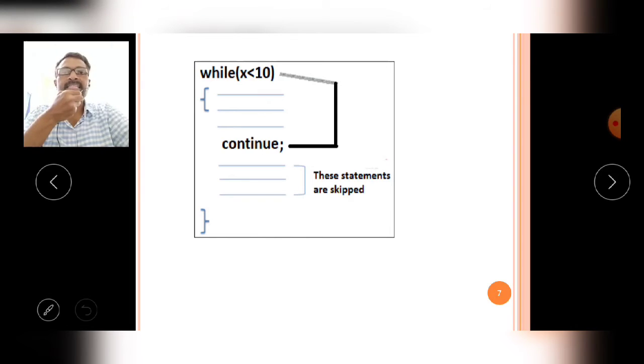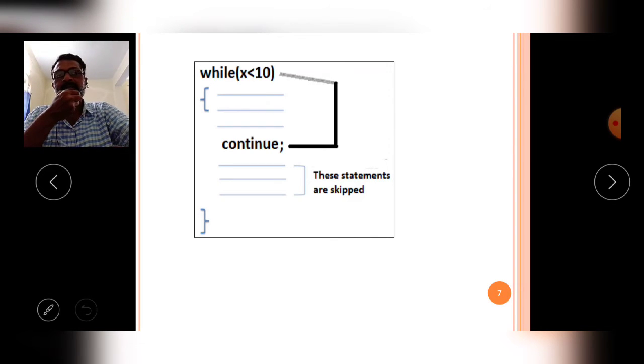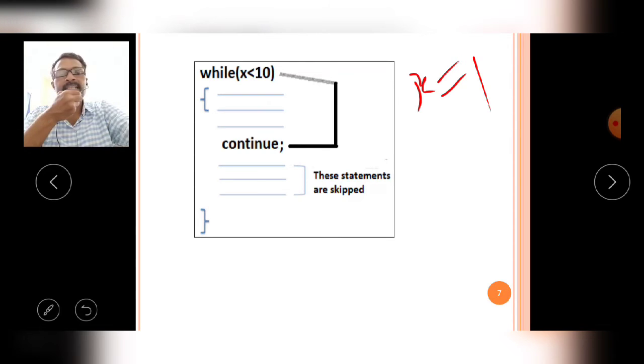For example, see the example carefully. Here I am writing a program like this: while x is less than or equal to 10, open curly brace, close curly brace, and I write some program inside. In this program, the while loop is executed 10 times. Why? Because I am using x equal to 1 and x less than or equal to 10.